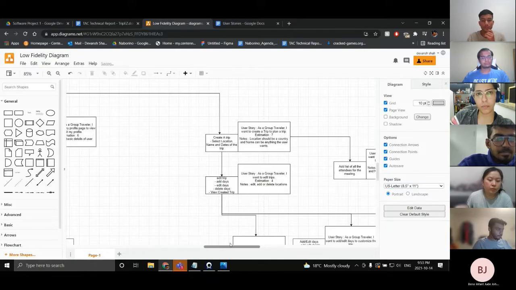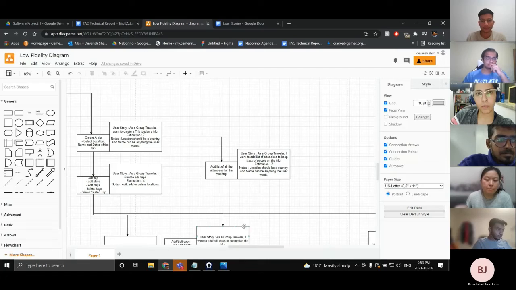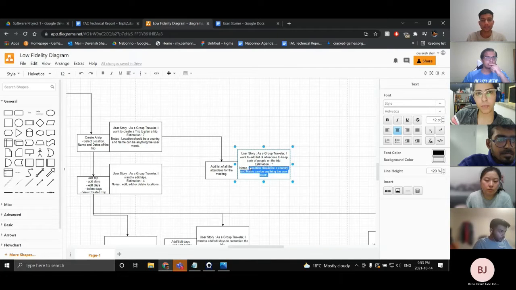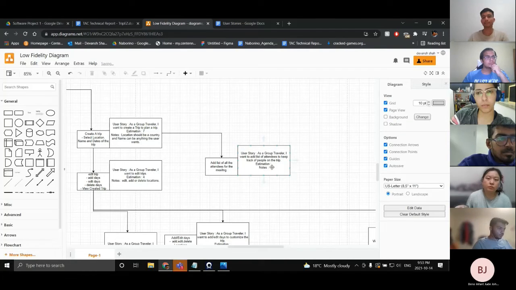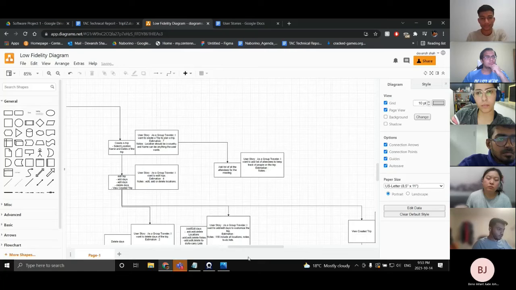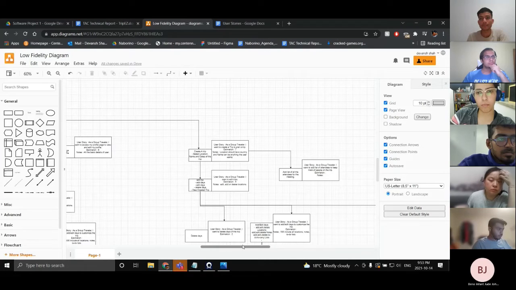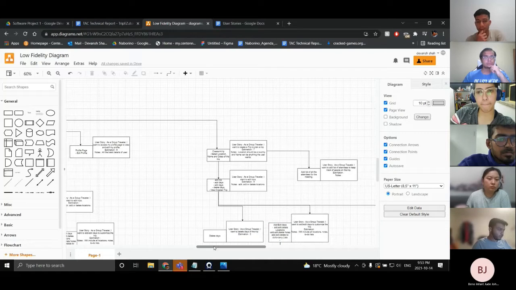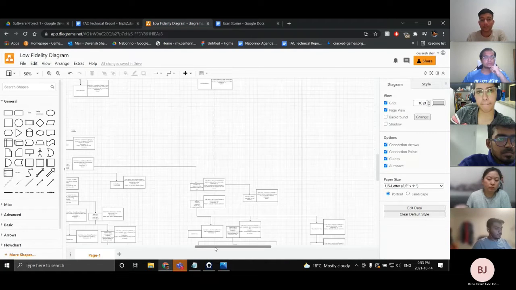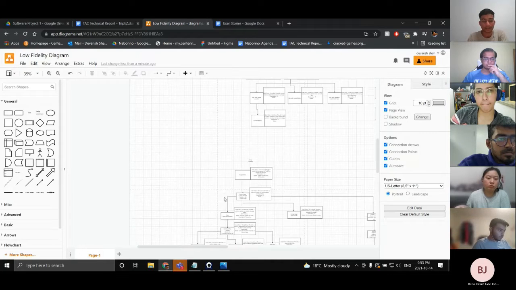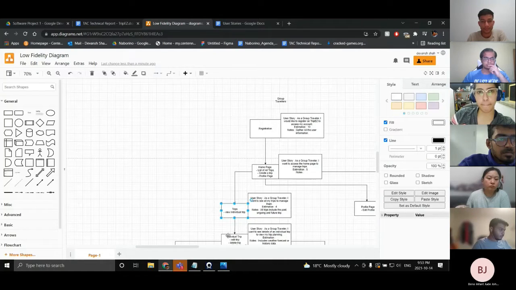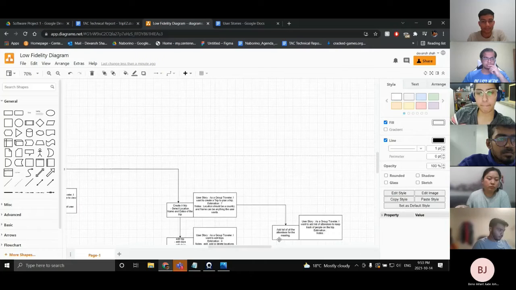Can you remove the notes from that? Oh yeah, sorry. Notes and estimation, right? Any notes to mention over here, or is it good? And there should also be a function to see all of the attendees during the view trip. So I should also add a branch over here, right? Yeah.